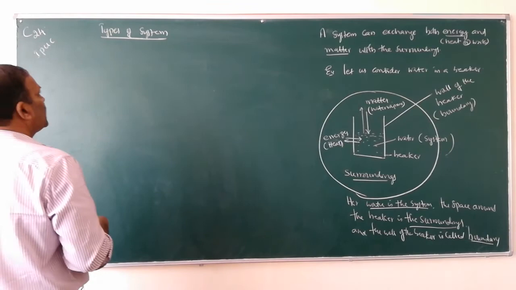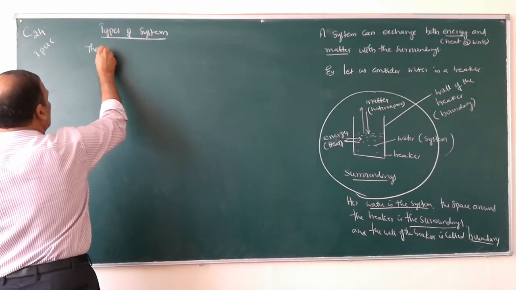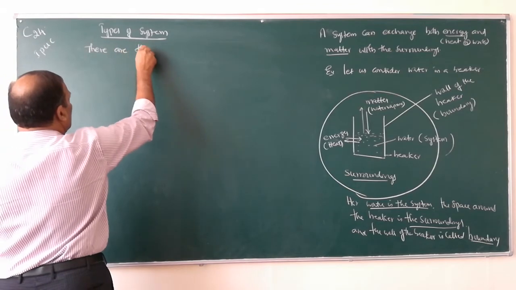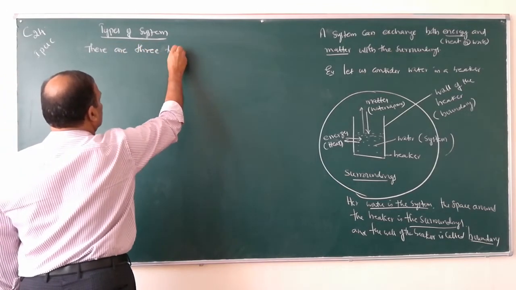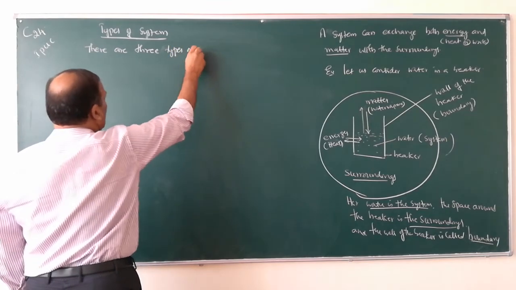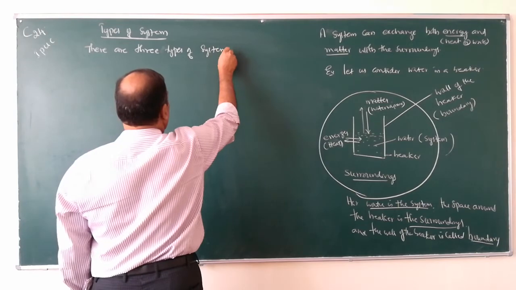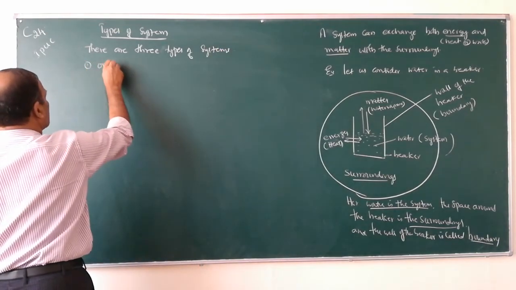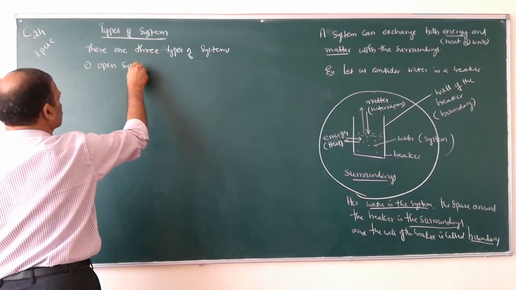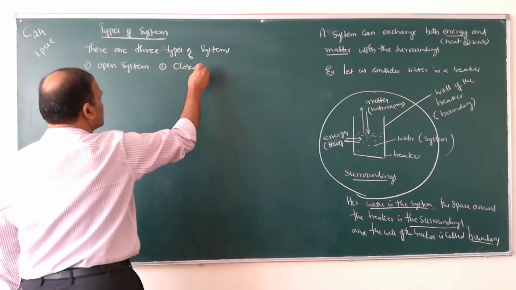And then coming to the types of system, there are three types of systems. Number one, open system. Number two, closed system.